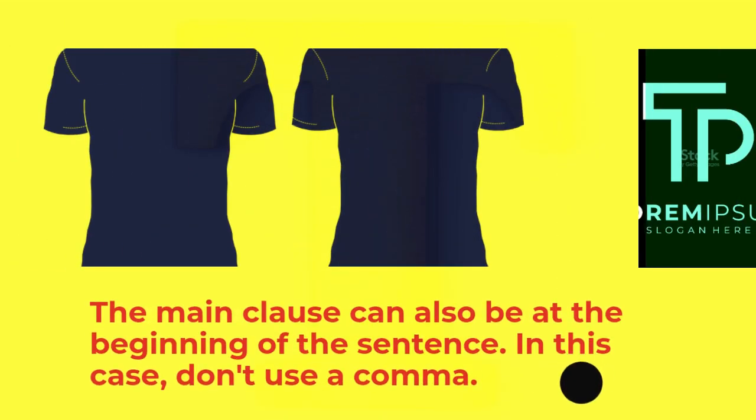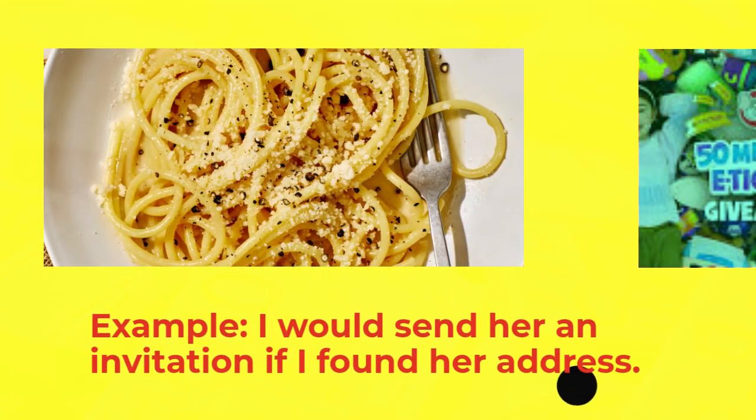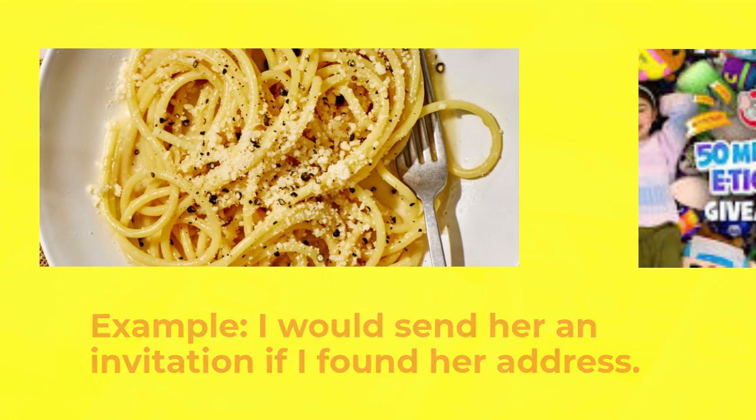The main clause can also be at the beginning of the sentence. In this case, don't use a comma. Example: I would send her an invitation if I found her address.